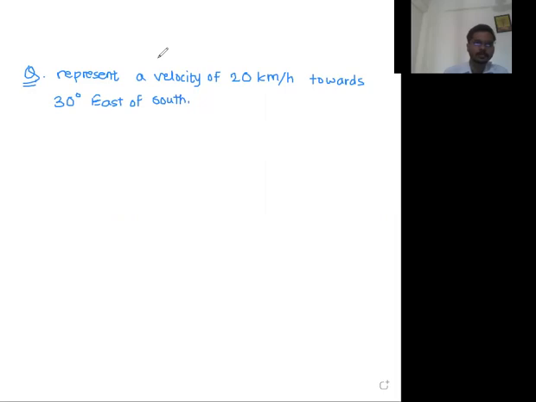Okay, fine. So first of all, we have to draw the directions. Let us do that. Fine. Now let us decide the north direction. So this is our north direction.